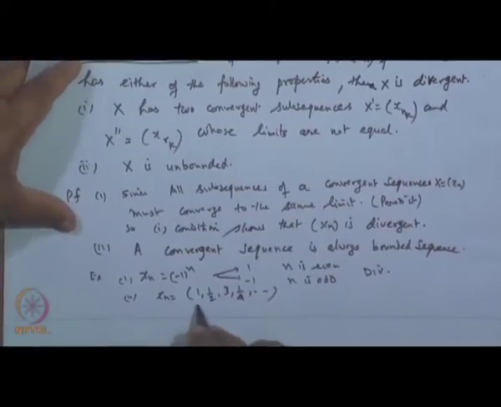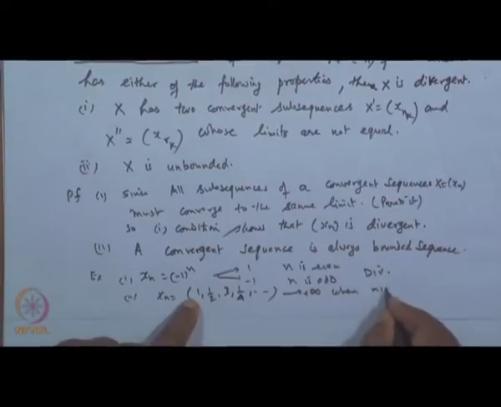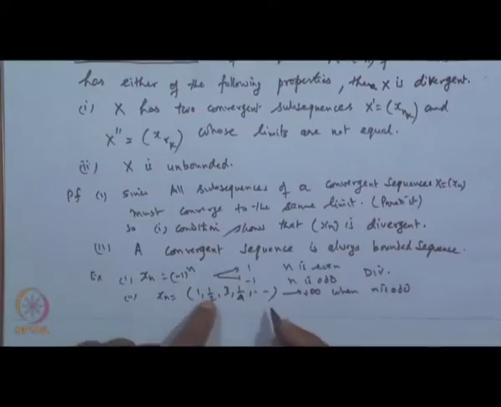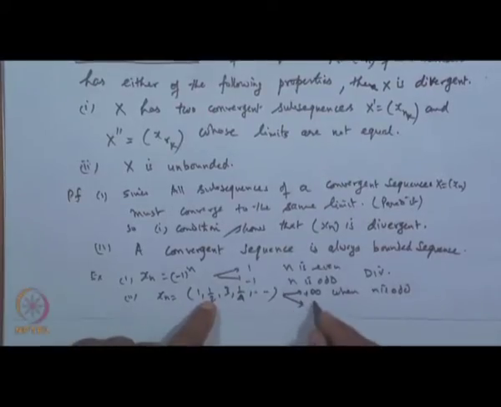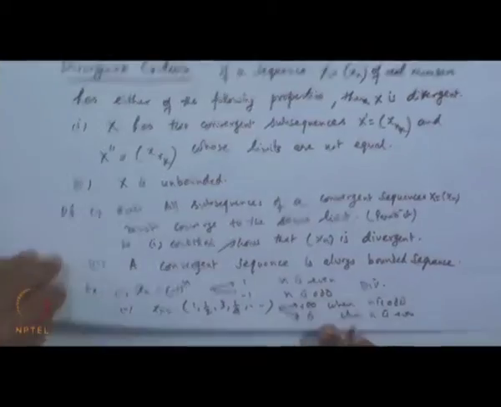So, when n is odd, it will go to infinity, and when n is even, it will go to 0, because half, 1 by 4, 1 by 8 and so on. So, it has two limits. Therefore, it will not be convergent, it is a diverging sequence.